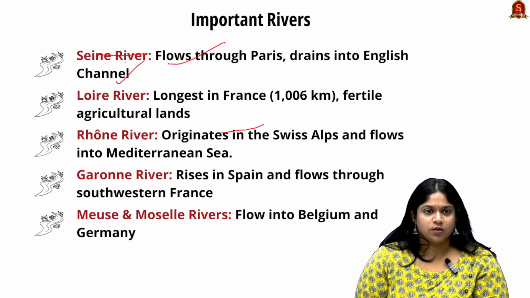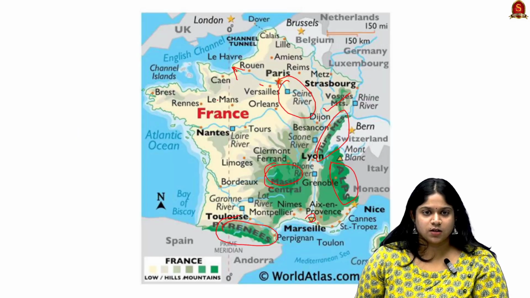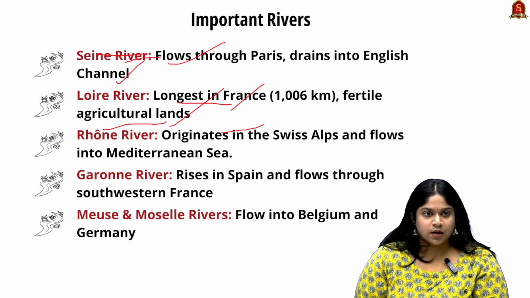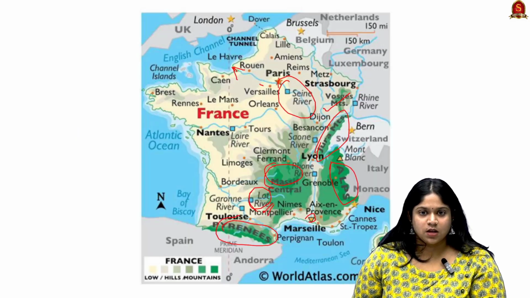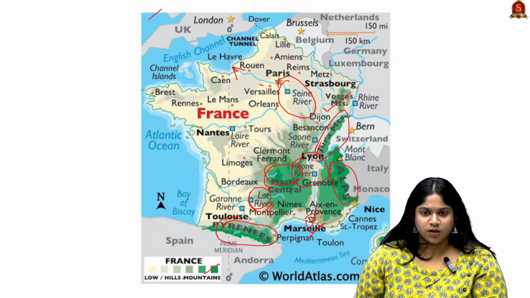Next is the Loire River, which is the longest in France, and it is fertile in nature, and it has agricultural lands in demand. This is the place. And next is the Rhone River. Here it originates in the Swiss Alps and flows into the Mediterranean Sea. This is the Rhone River, and it has its discharge in the Mediterranean Sea.